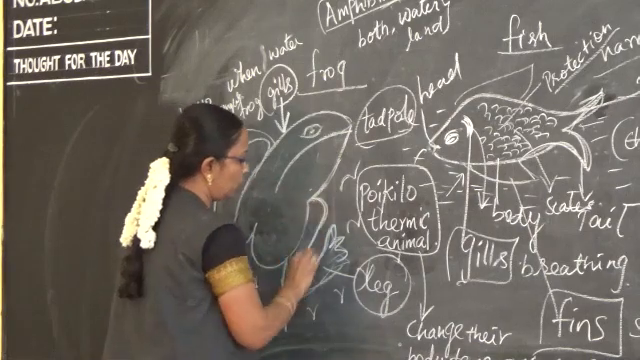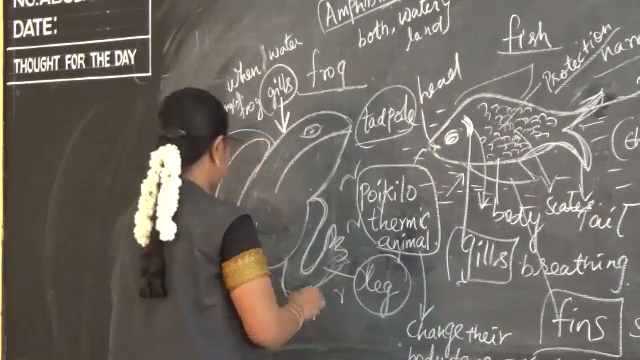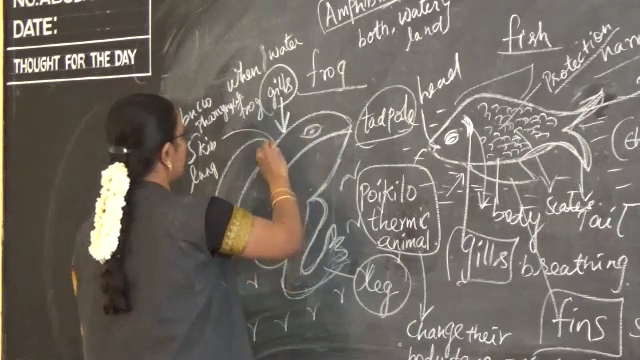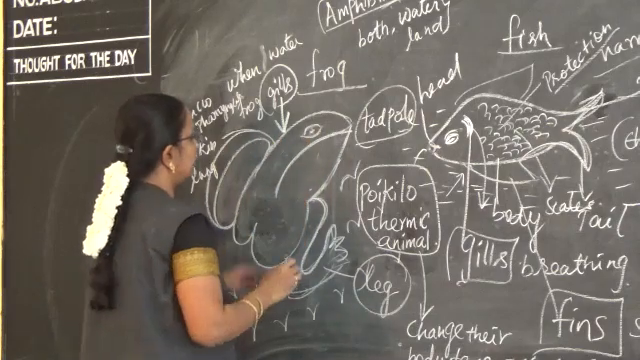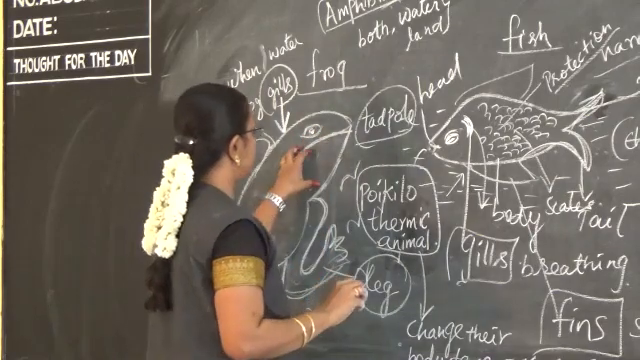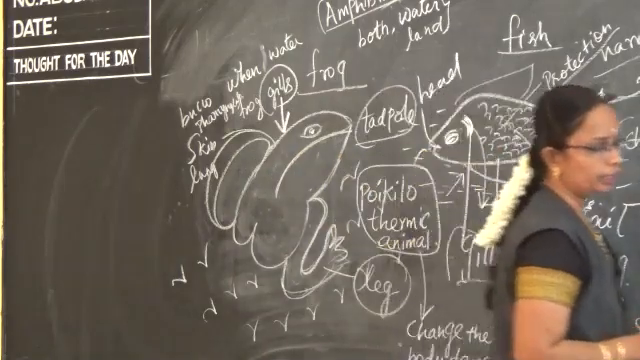It uses its forelimb for hopping and then running. So limbs are there, and then there is a slimy region found on their skin, so that it can adapt to the situation. Then we move on to the lizard.